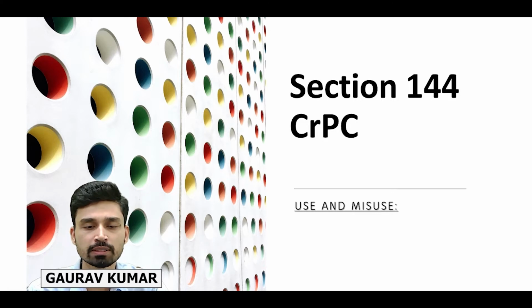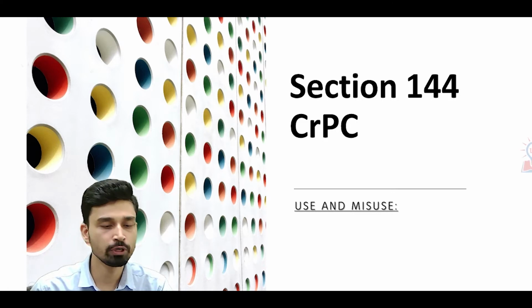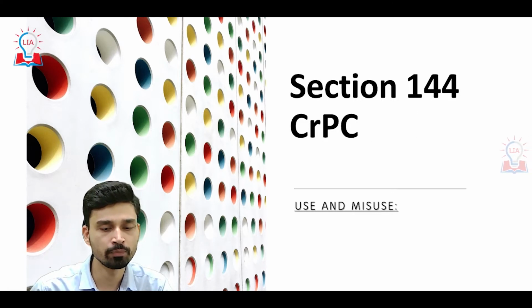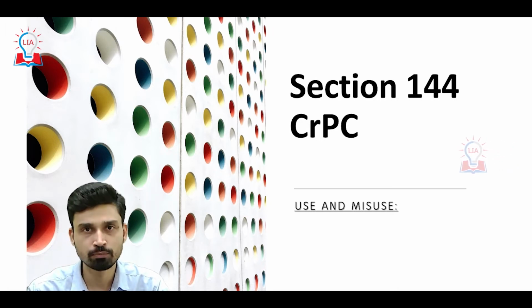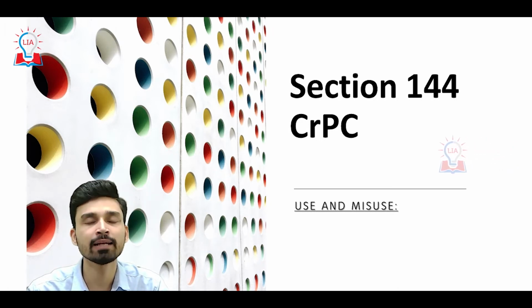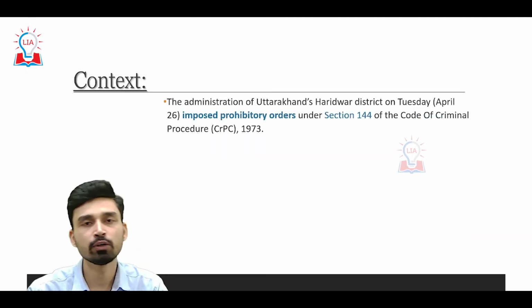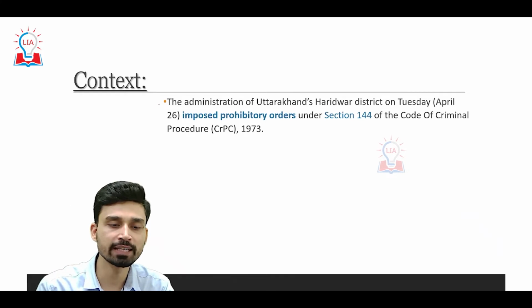Today we are going to discuss section 144 of the Criminal Procedure Code, when it can be used, and what are the possible criticisms of this particular act that was enacted during the British time in the colonial era. So first of all, let us try to understand the context in which we are discussing this particular issue.